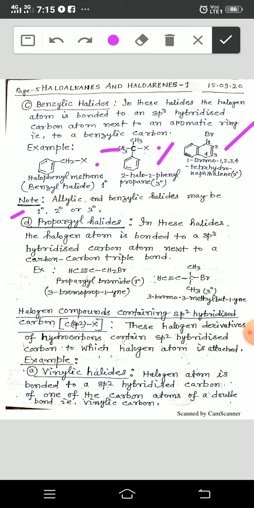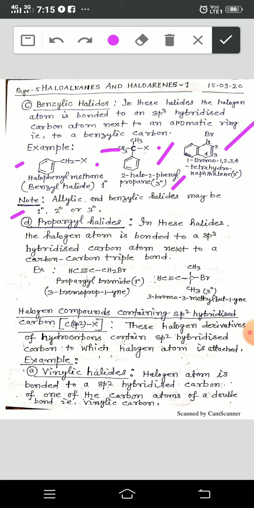because bromine is attached with such a carbon atom at position 1 which is attached with 2 carbon atoms. That's why it is secondary, it is tertiary, it is primary. Once again I am telling you, if a halogen atom is attached with such a carbon atom, that carbon atom is attached with one carbon atom or no carbon atom, then it is primary.